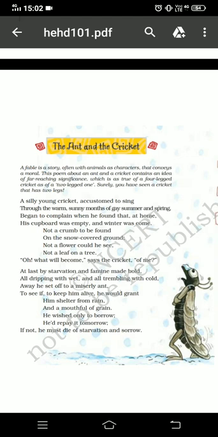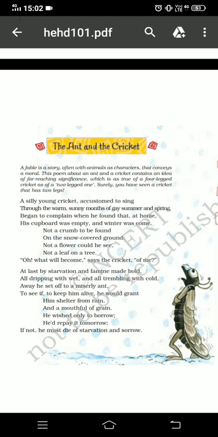This poem about an ant and a cricket contains an idea of far-reaching significance, which is as true of a four-legged cricket as of a two-legged one. So what is a fable in short? It is a fable in a poetic form. In short, it is a story and it often involves animals as characters. The animals play characters, and it conveys a moral. It is as simple as that. Okay, so let's begin the fable.